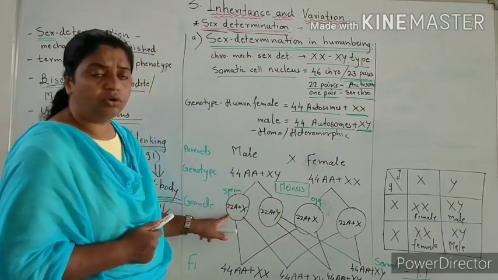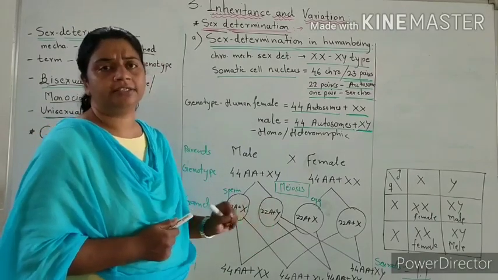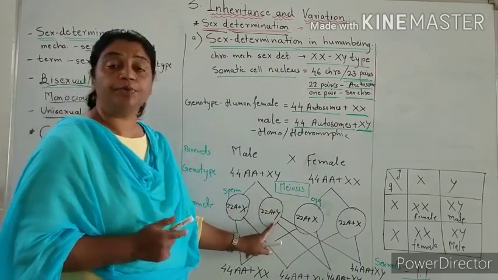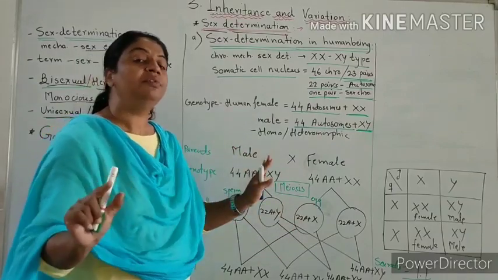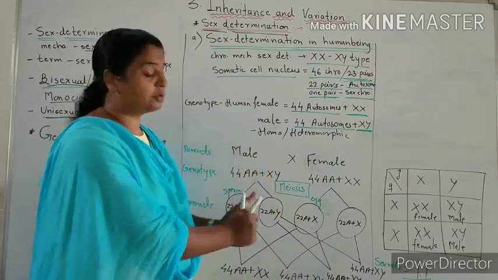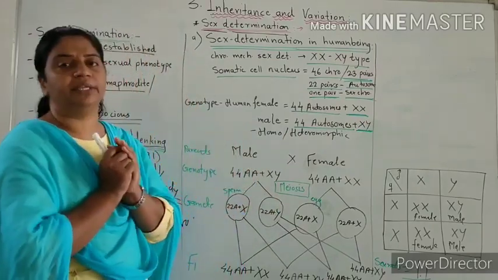22 autosomes out of 44, and out of the sex chromosomes only 1 single X is here, Y is here. Only 1, which means 23 chromosomes. When they divide, of the 46 chromosomes, 23 go into one sperm and 23 go into the other sperm.